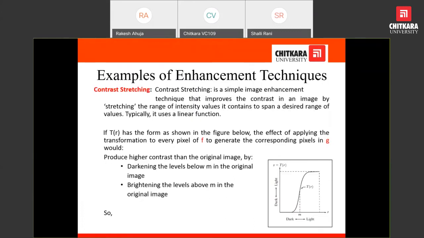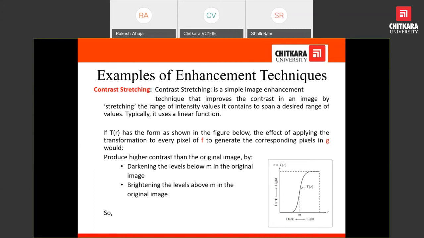One example of an enhancement technique for an image is to provide contrast.